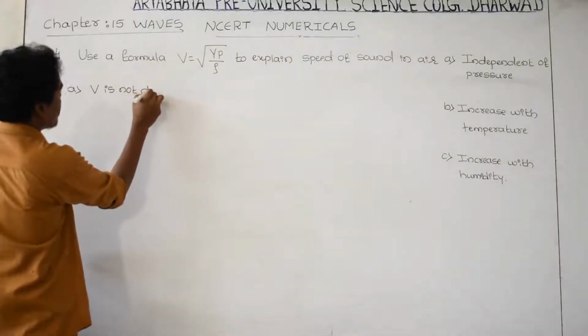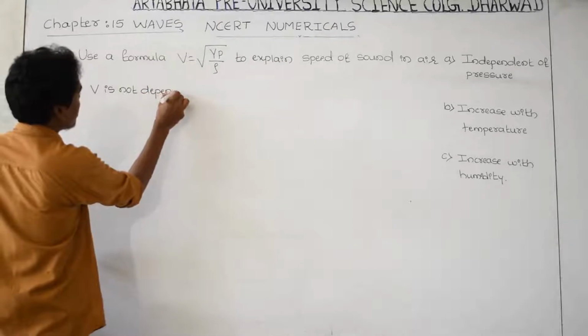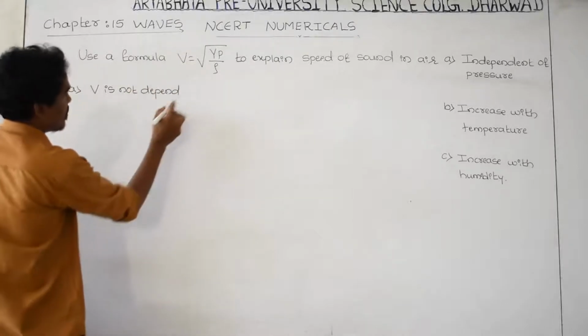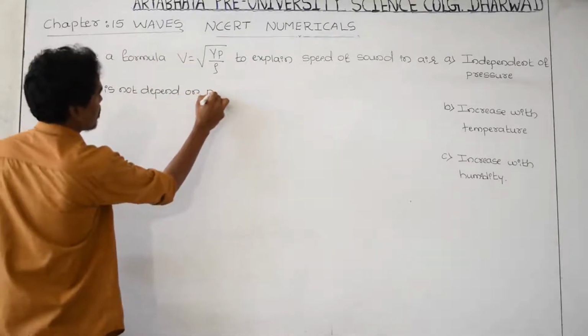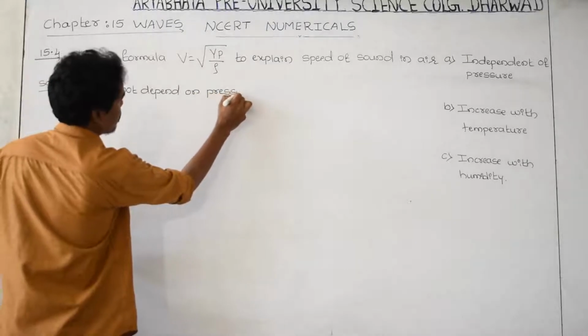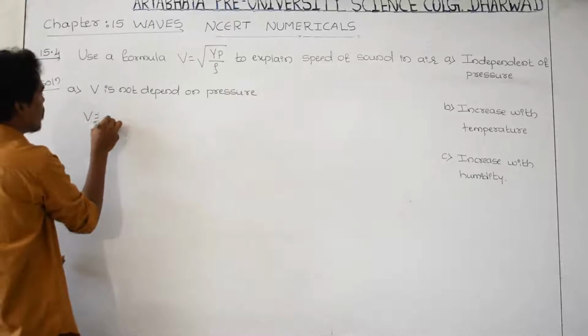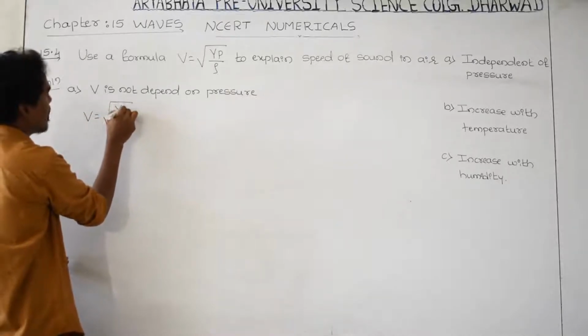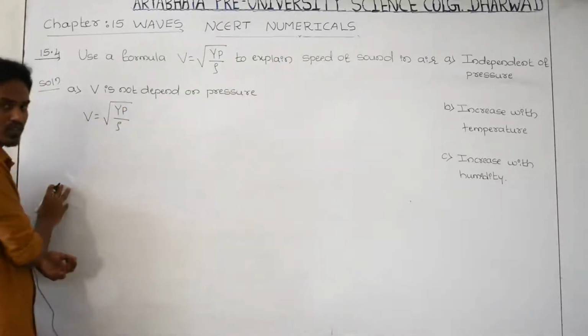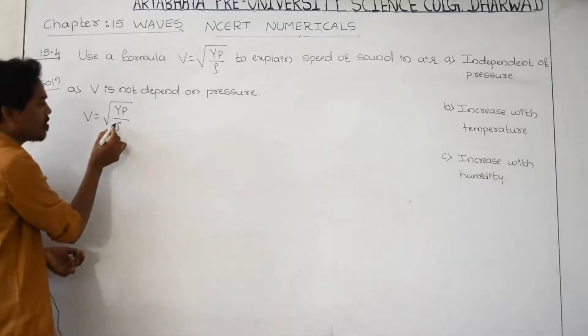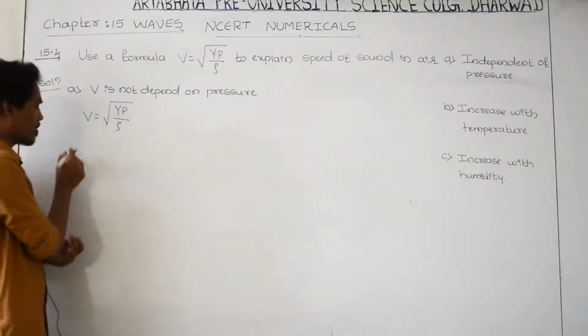The first one I can prove, that is V is not depending upon pressure. It means that it is independent of pressure. How come that is? Let us use this formula. V is equal to root of gamma p by rho. What is rho? Rho is the density of air.